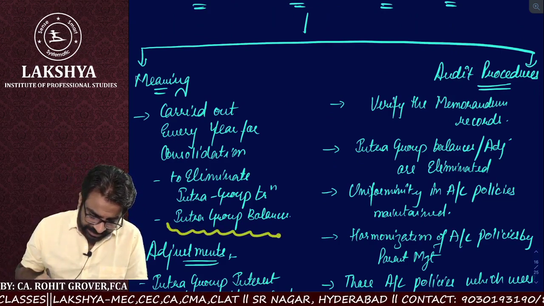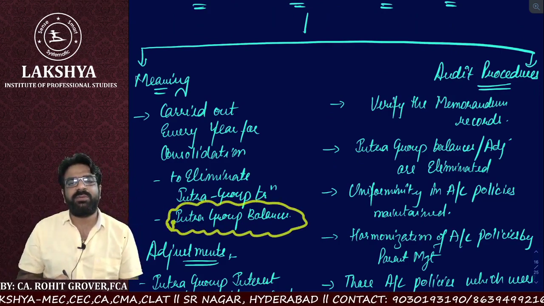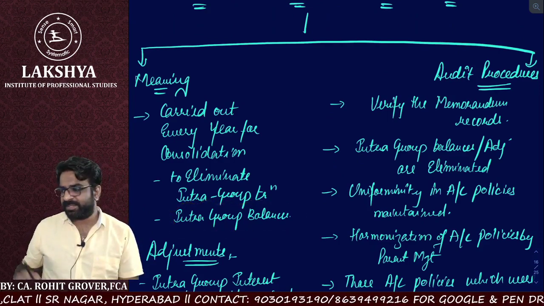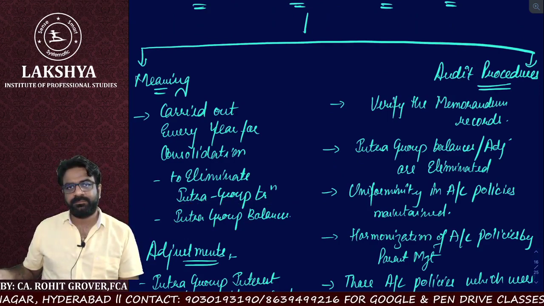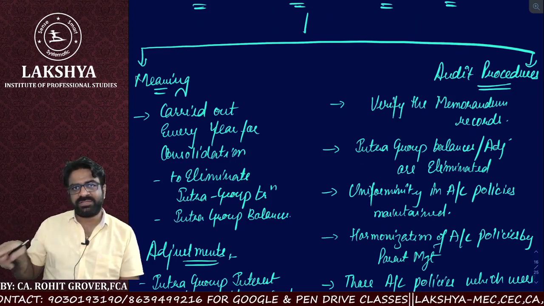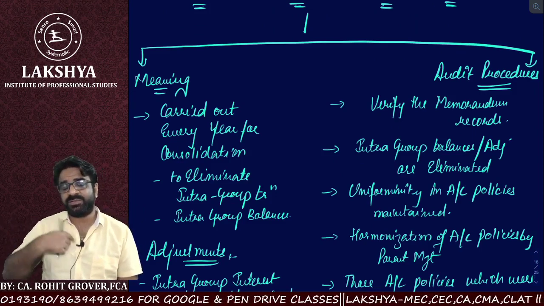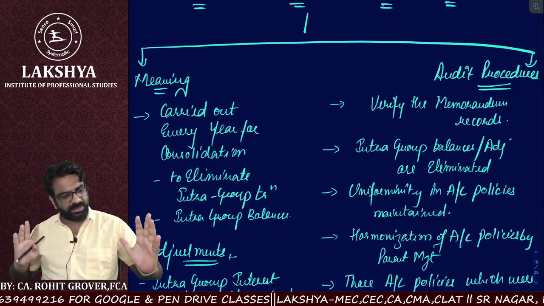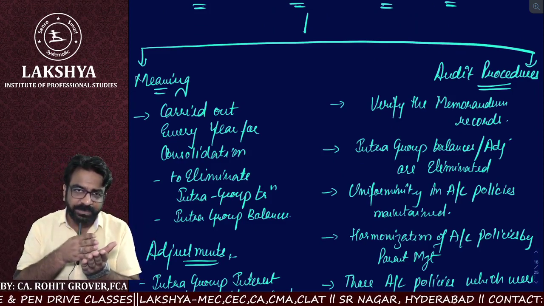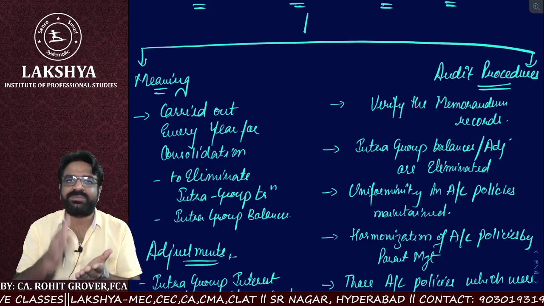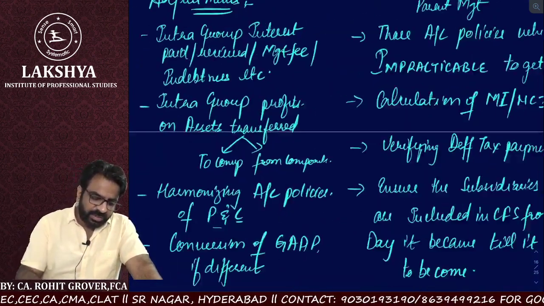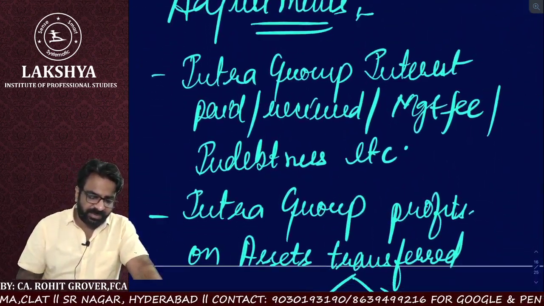What is the second reason? Eliminate intra-group balances. One subsidiary is my debtor. It means in my books that subsidiary is shown as a debtor, and in the subsidiary's books I am shown as a creditor. So debtor and creditor are eliminated. So intra-group balances should be eliminated, and intra-group transactions should be eliminated. Now, what are those intra-group transactions? Let us understand one by one.